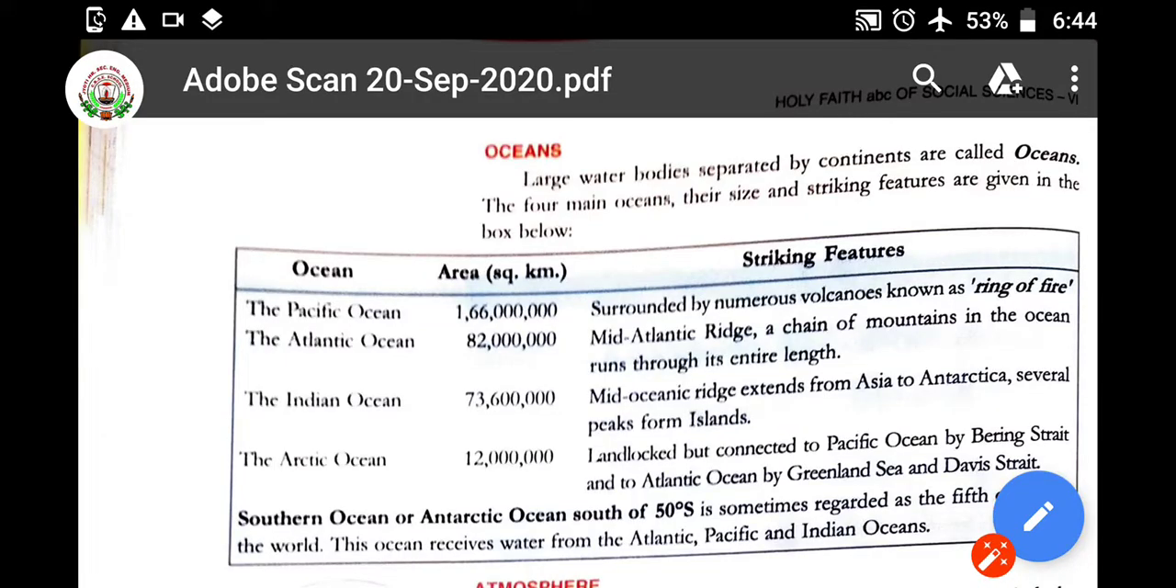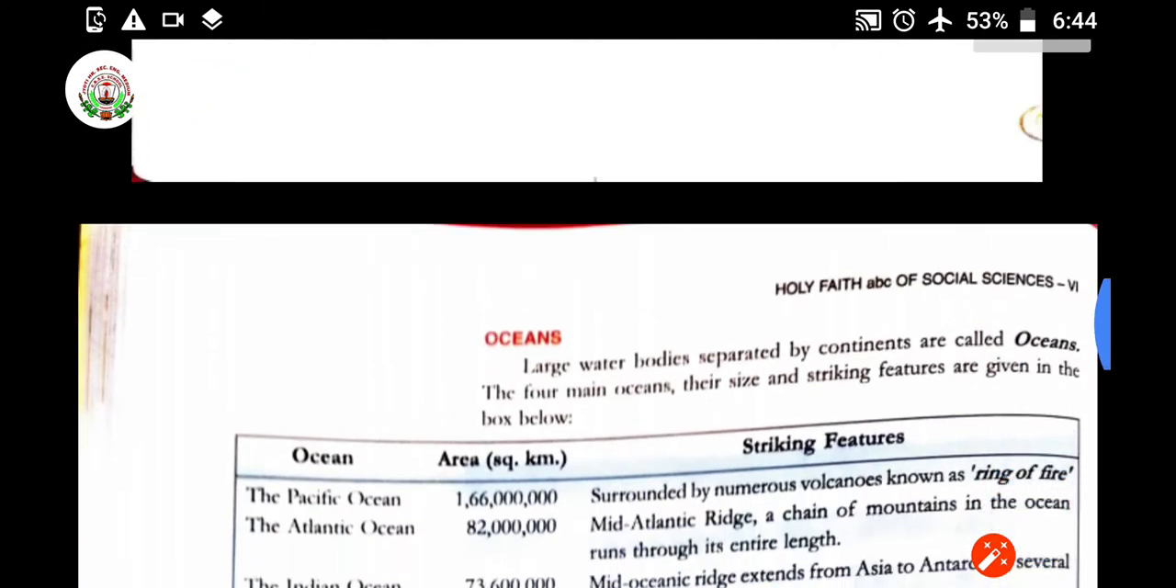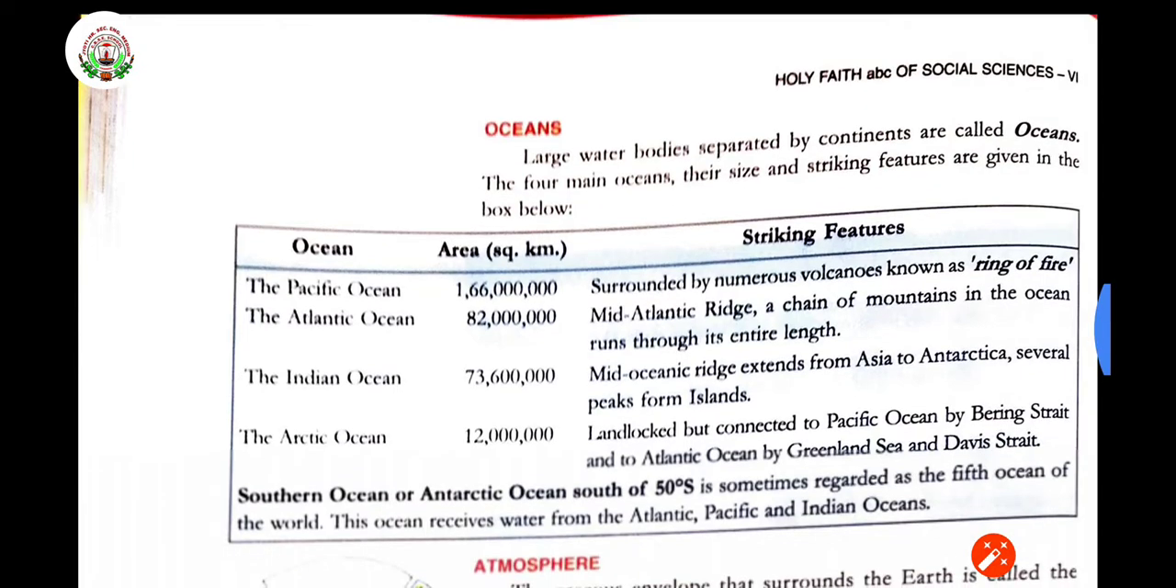Yesterday we studied about the hydrosphere. Now, the ocean. As I told, the ocean is going to give us water. That is the source of water vapor on the earth. Large water bodies separated by continents are called oceans.